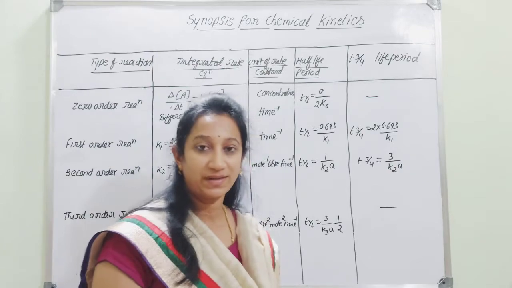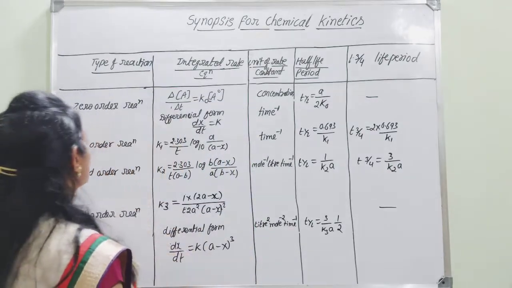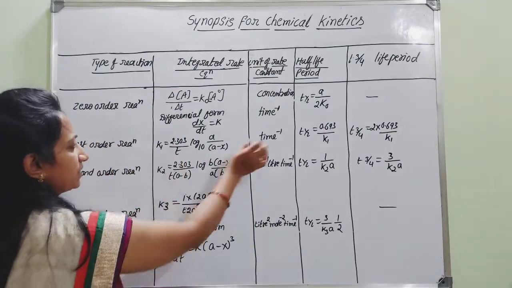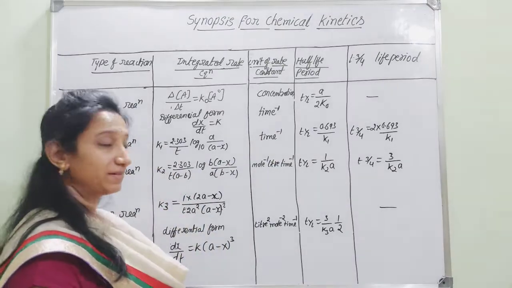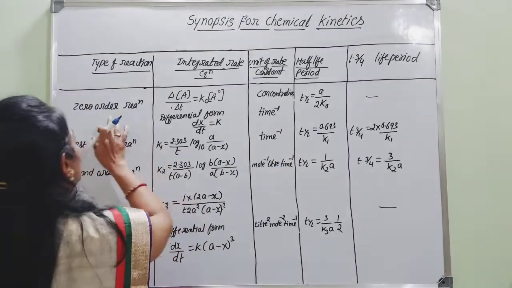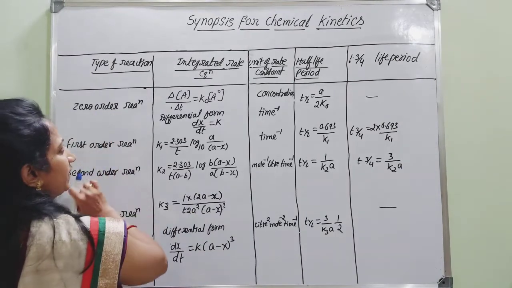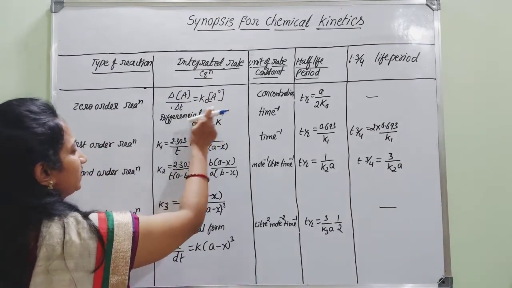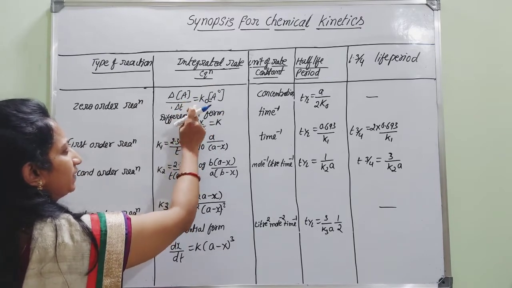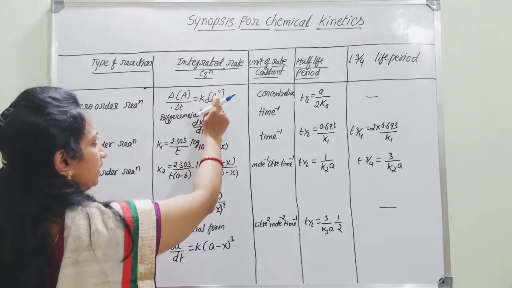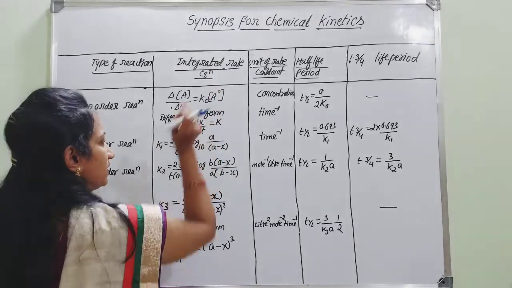Lastly, we can go for a table of summary, with respect to k values and t half values for zero order, first order as well as third order reactions. If you start with zero order reaction, the integrated rate equation, delta a by delta t is equal to k into concentration, that is a to the power 0.